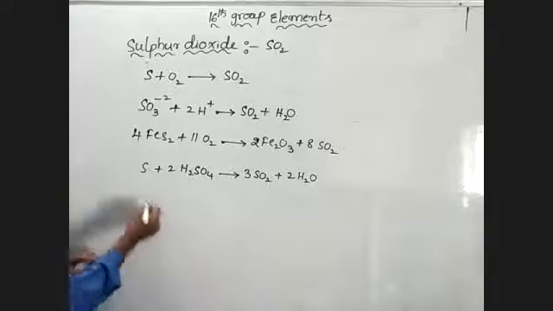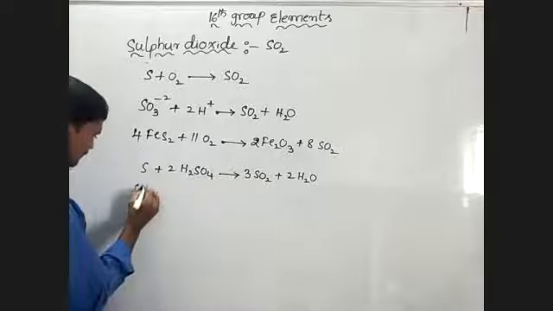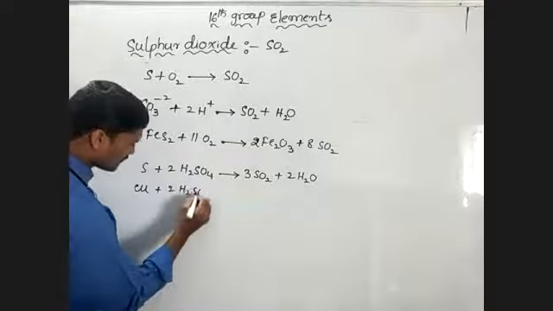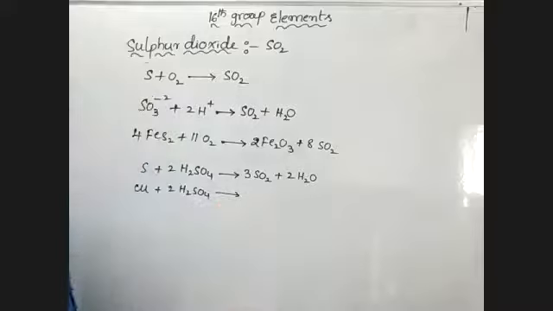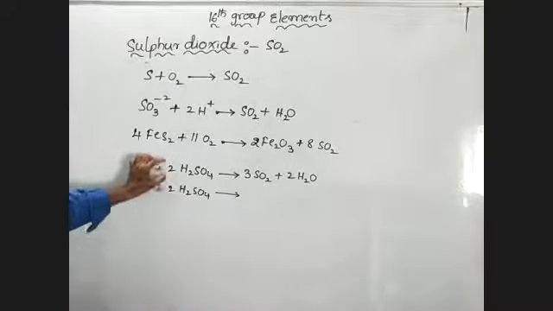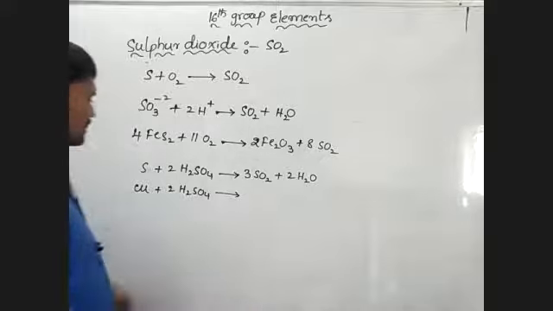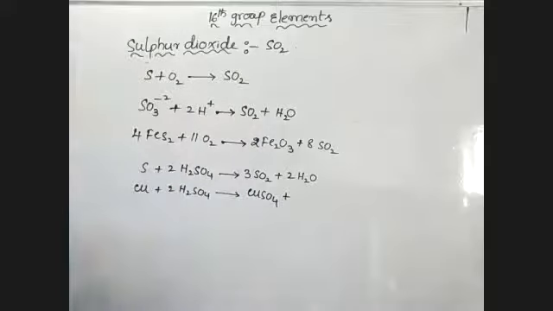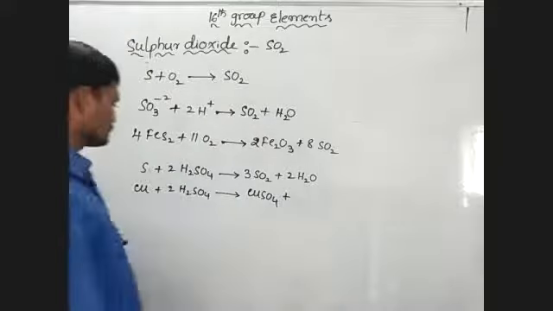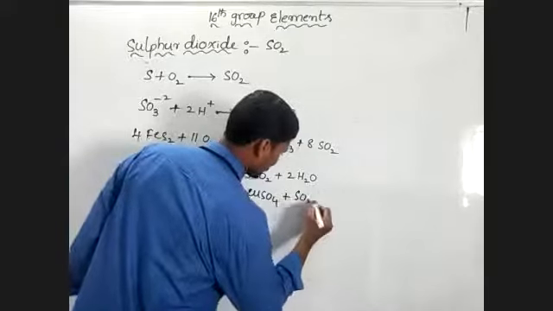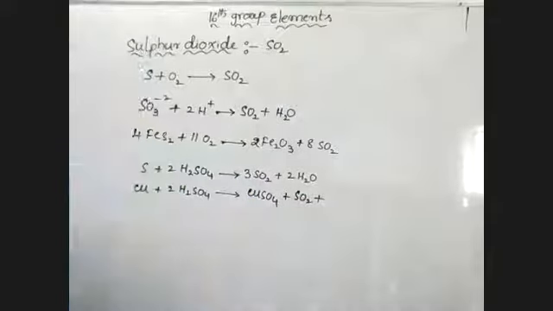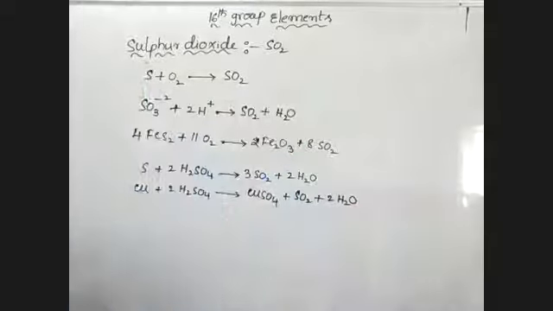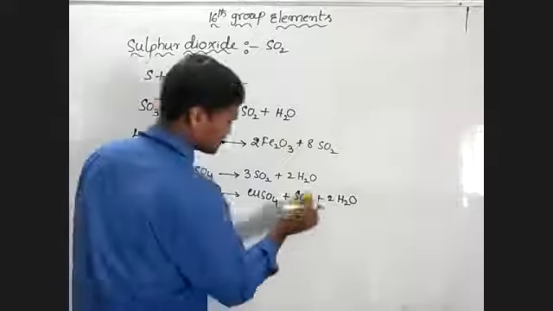At the same time, copper reacts with 2 moles of sulfuric acid. In this reaction, firstly copper sulfate is formed, along with sulfur dioxide and 2 moles of water.